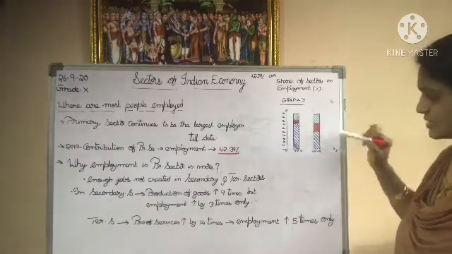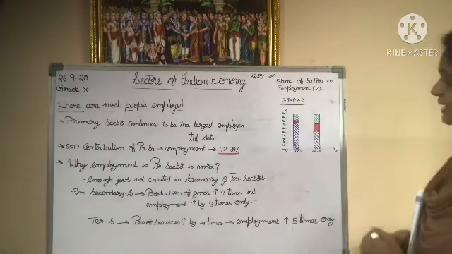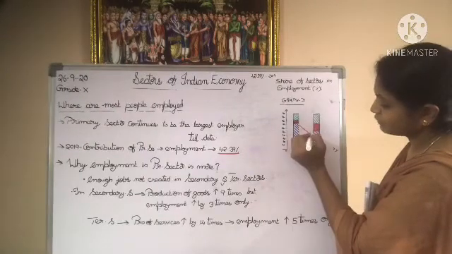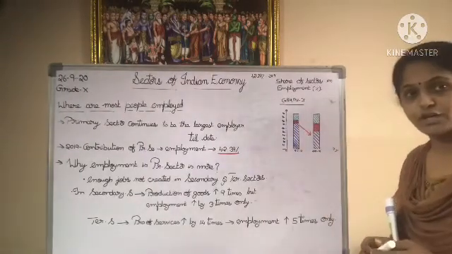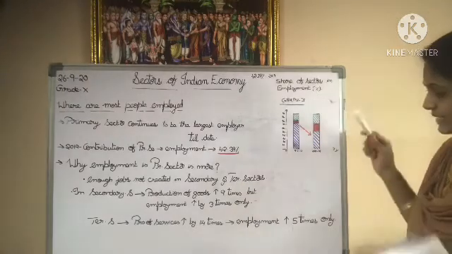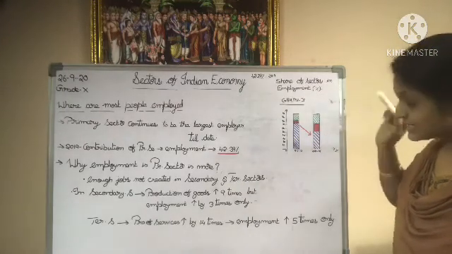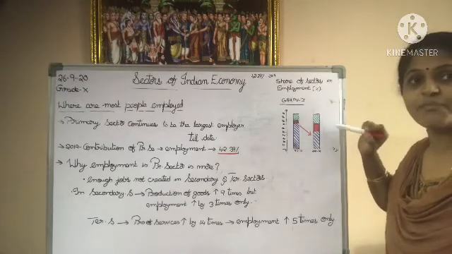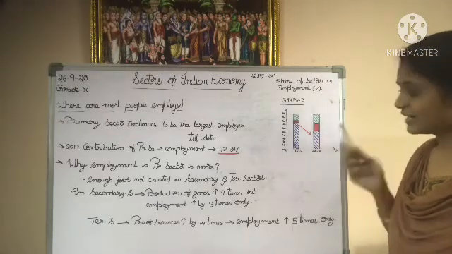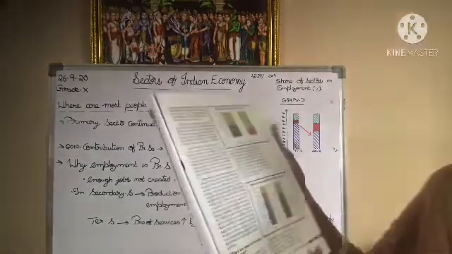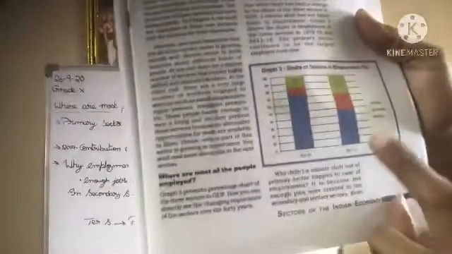But here also there is a slump, a downfall, with respect to the percentage of contribution by the primary sector. But even though there is a downfall, the primary sector is still providing more employment. Did you understand this graph? This is given on page number 25, graph number 3. See here, graph 3 of your textbook.